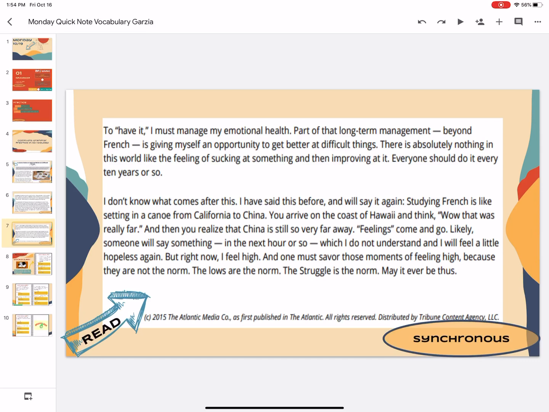I don't know what comes after this. I've said this before, and I will say it again. Studying French is like studying in a canoe from California to China. You arrive on the coast of Hawaii and think, wow, that was really far. And then you realize that China is still so very far away. Feelings come and go. Likely someone will say something in the next hour or so which I do not understand, and I will feel a little hopeless again.